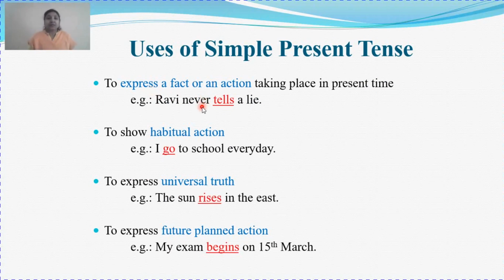Now in this, you can see whenever you are speaking, you are not using any wrong word or speaking any lie. So Ravi never tells a lie. And in many simple present tense sentences, we use certain adverbs. Never is an adverb. So we use some adverbs also along with simple present tense.